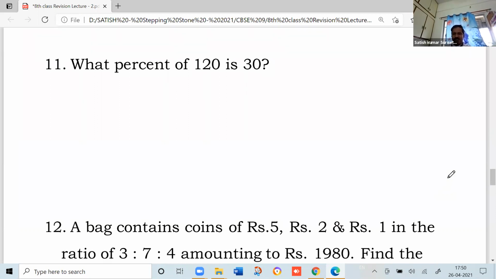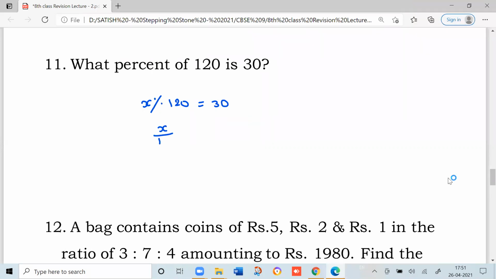Now, what percent of 120 is 30? Tell me anybody how to calculate what percent of 120 is 30. 30 by 120 into 100. Because we need to calculate what percent of. Suppose I think that X percent of 120 is 30, if I consider the variable as X. Now, when I remove the symbol, what should I write? X percent means what?